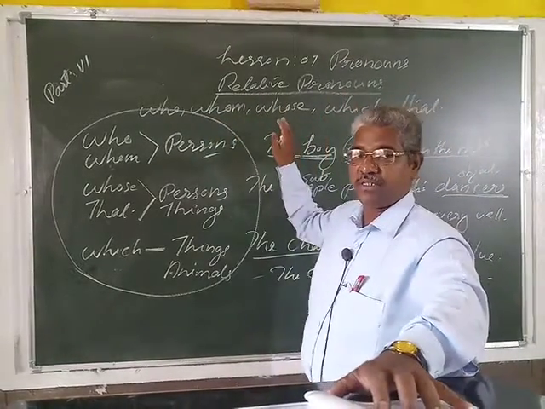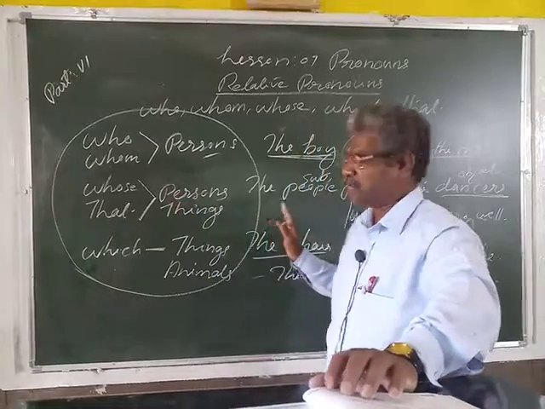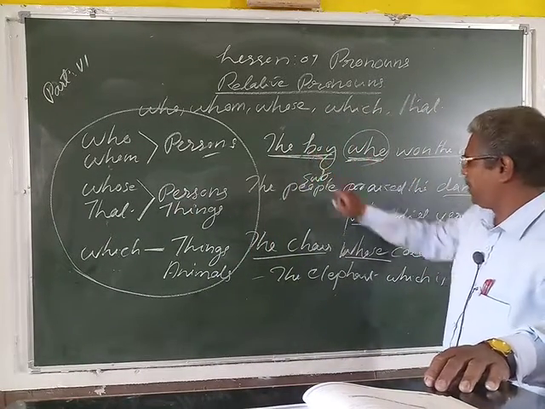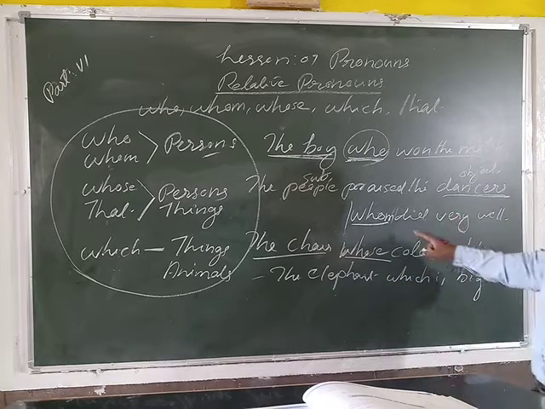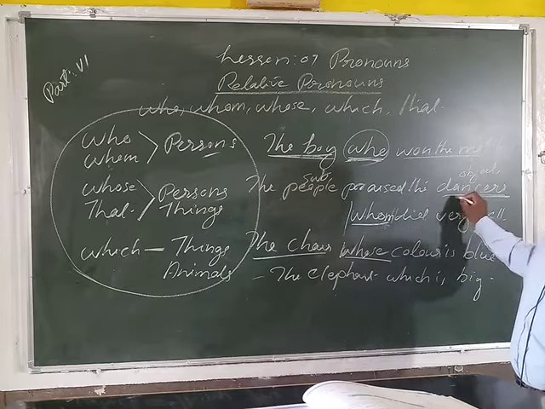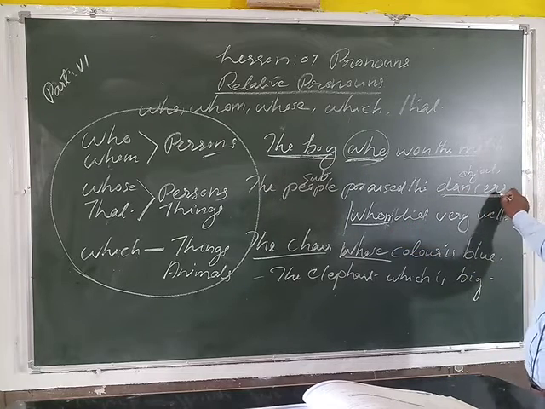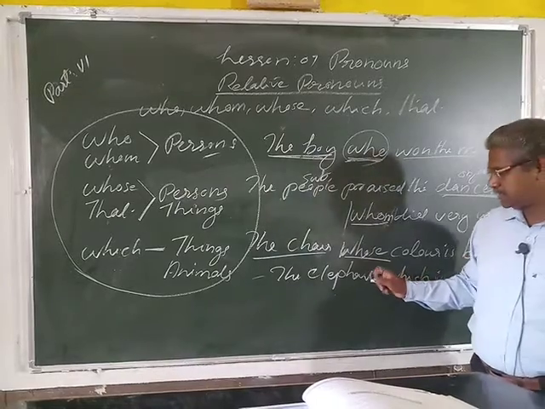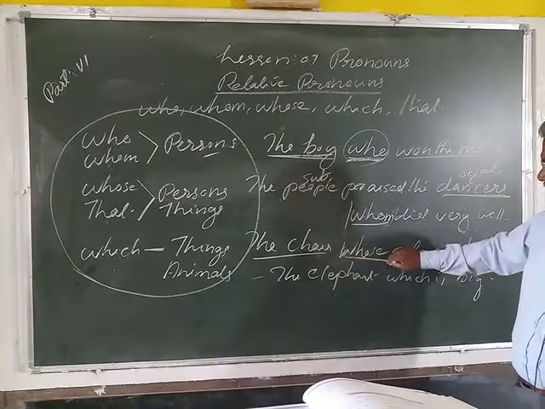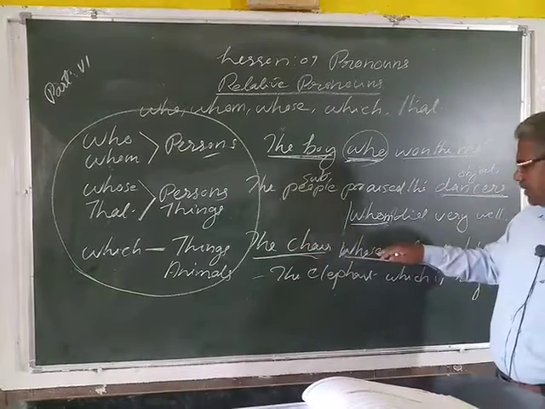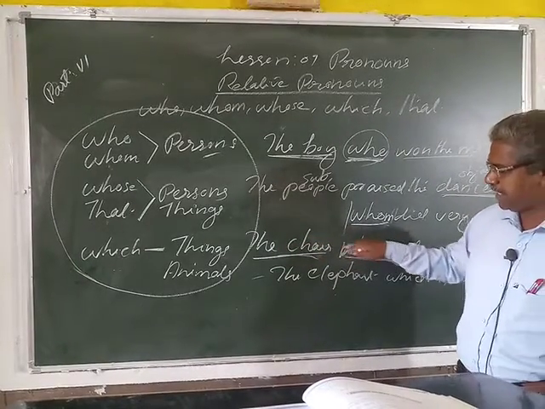Relative pronouns means it refers to the noun just before it. Here, the just before noun is the boy, and in this sentence whom is the relative pronoun. The just before noun is the abscess. Then the chair whose color is black. In this sentence whose is the relative pronoun, and the just before noun is the chair, because whose mentions the chair.